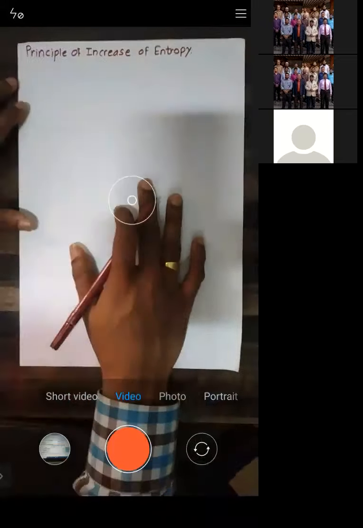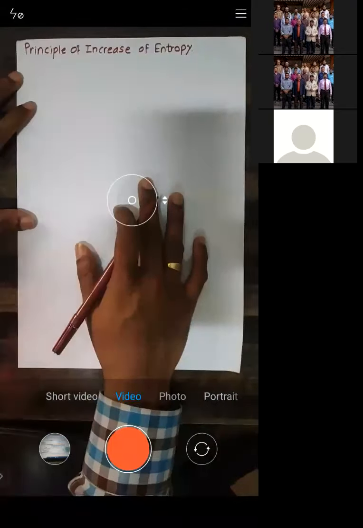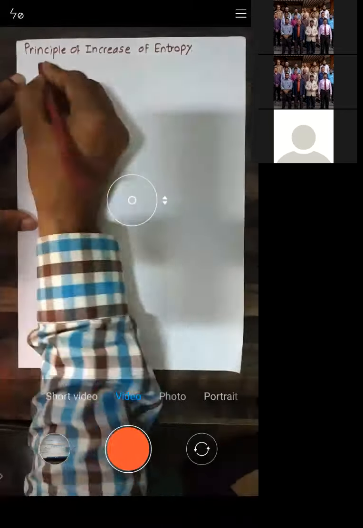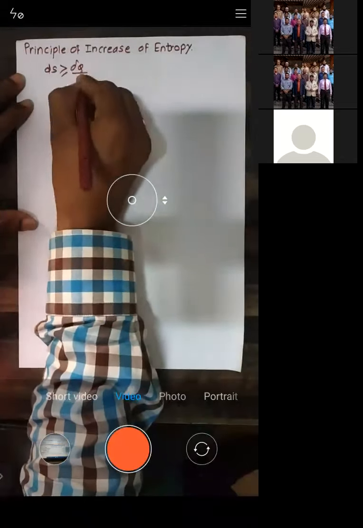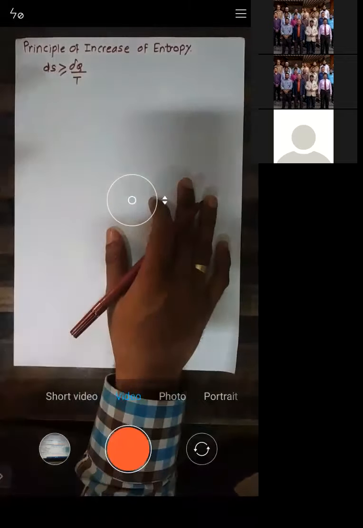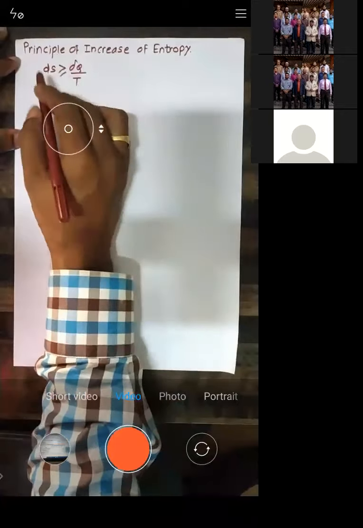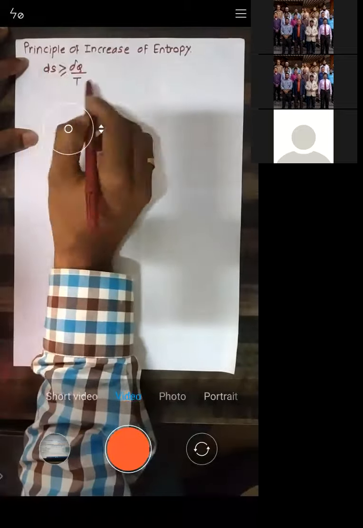Okay, so see all of you. When we have seen the expression for Clausius theorem, in that we have written this first term, ds is greater than or equal to del q by t. If you just refer to the previous lectures, we have seen this ds is greater than or equal to del q by t in the Clausius inequality.